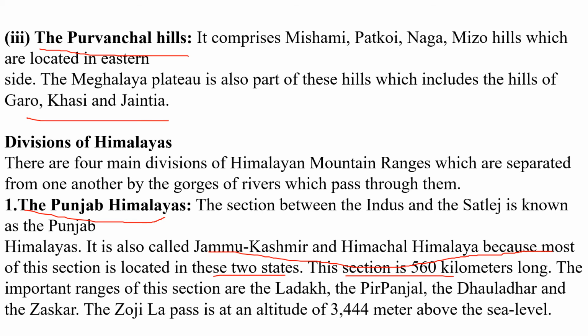This section is 460 km long. Important ranges are the Ladakh, Pir Panjal and Dhauladhar, and Zaskar also, which is a part of the Trans-Himalaya. The Zoji La Pass, at an altitude of 3,444 meters above mean sea level, is located in the Punjab Himalaya.